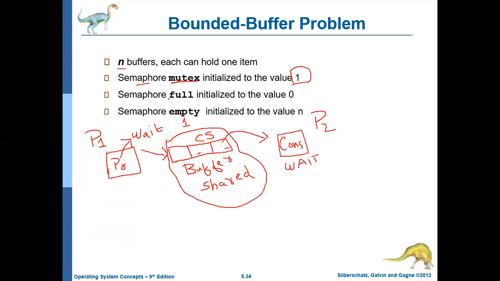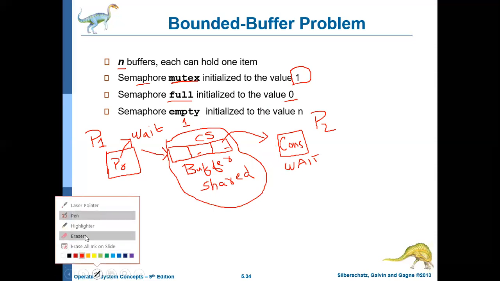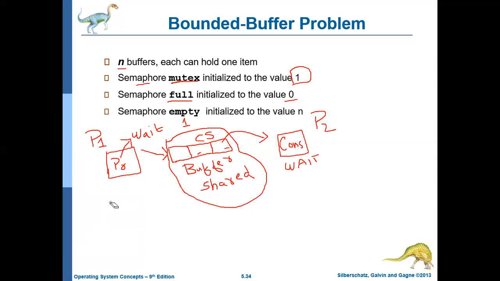Then there is a semaphore variable full, which is initialized to 0, because initially the buffer will be empty. Obviously, initially the buffer will be empty. Empty means there are no locations filled. No locations are filled. So full is 0. Nothing is filled, so full is 0.